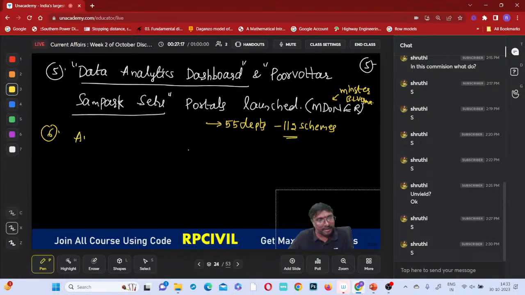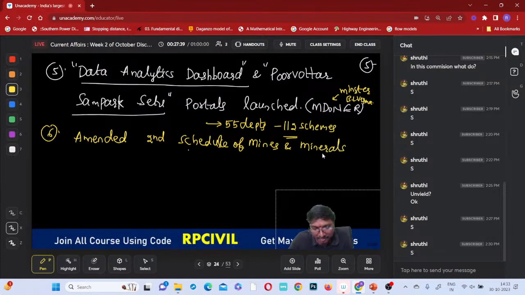They have amended the second schedule of the Mines and Minerals Act, for specifying the rate of royalty in respect of three critical minerals.